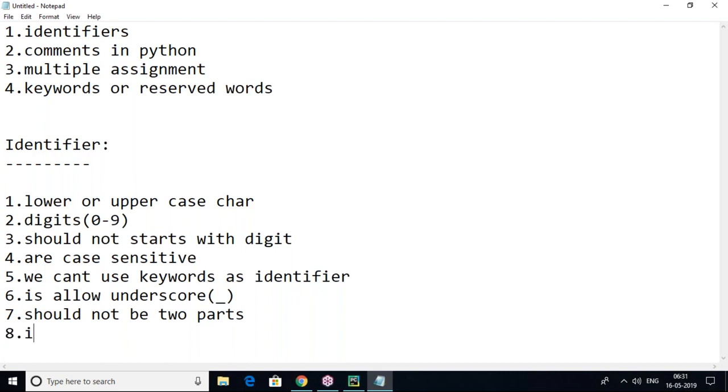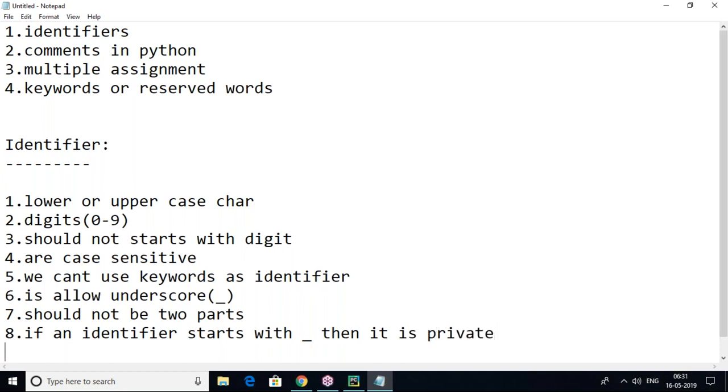Next, if an identifier starts with an underscore, then it is private. So these are the rules to define an identifier.